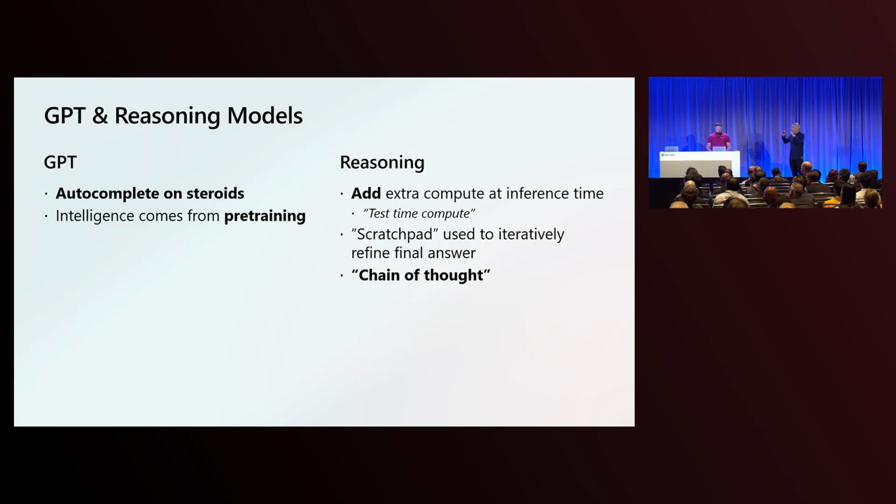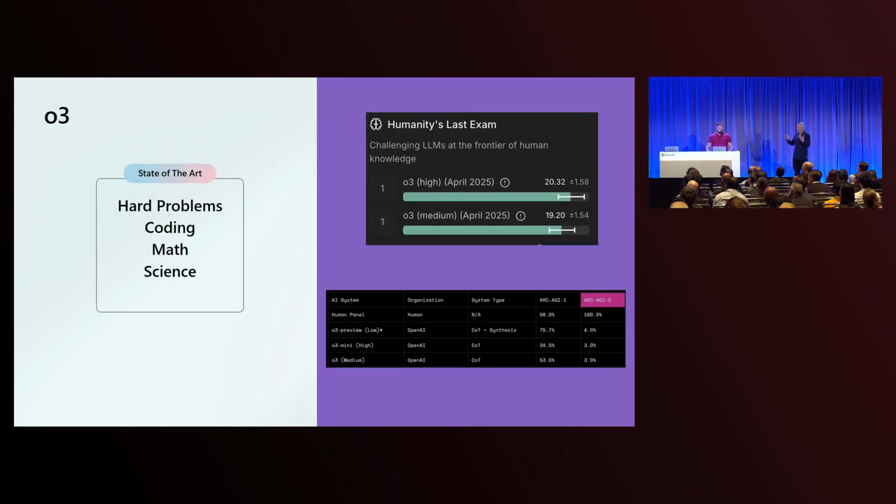So that's called test time compute. And that scratch pad is often called chain of thought. You might have heard of that before. Now, what does that scratch pad and test time compute get you? It gets you the most capable models in the industry.